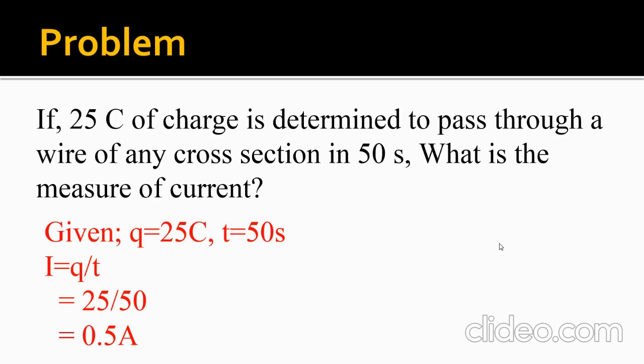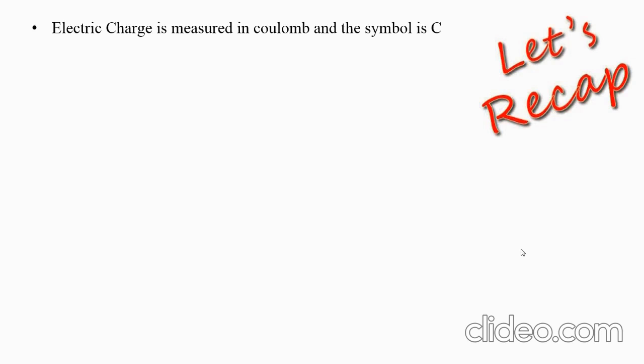So that's it, my dear students. Let's recall what we learned in today's class. We started with a new unit, which is unit 4, electric charges and electric current. Under that, first we saw about electric charge. What is electric charge? Electric charge is measured in coulomb and its symbol is denoted as capital C. And the charge of an electron, we know, is 1.6 into 10 power minus 19 coulomb.